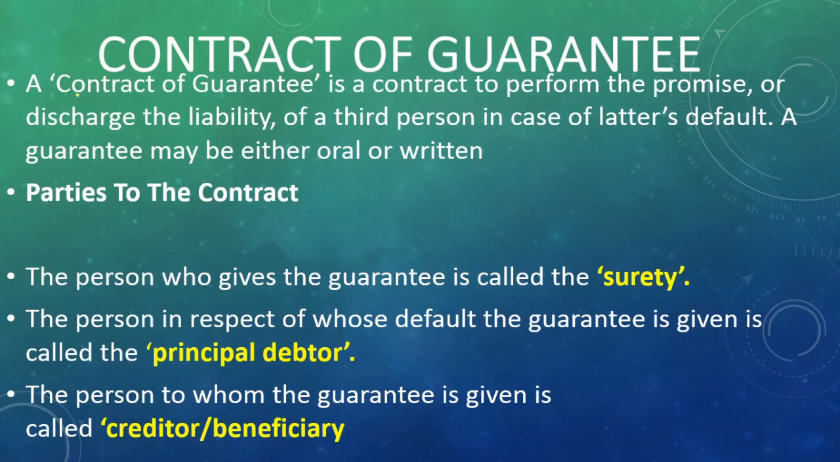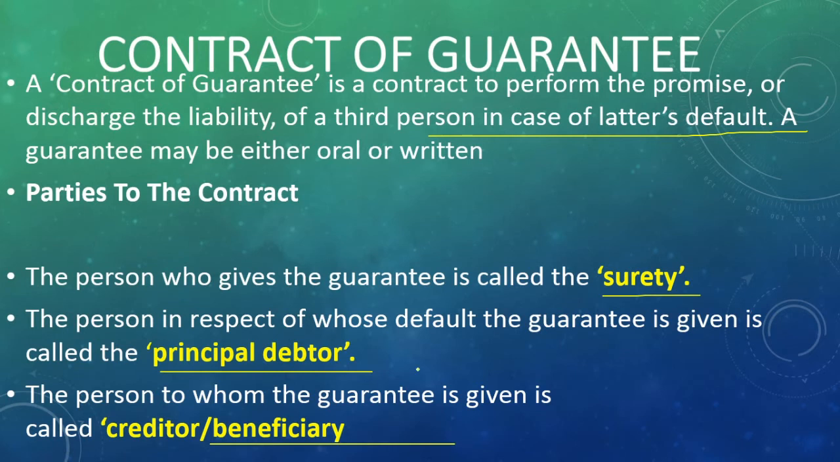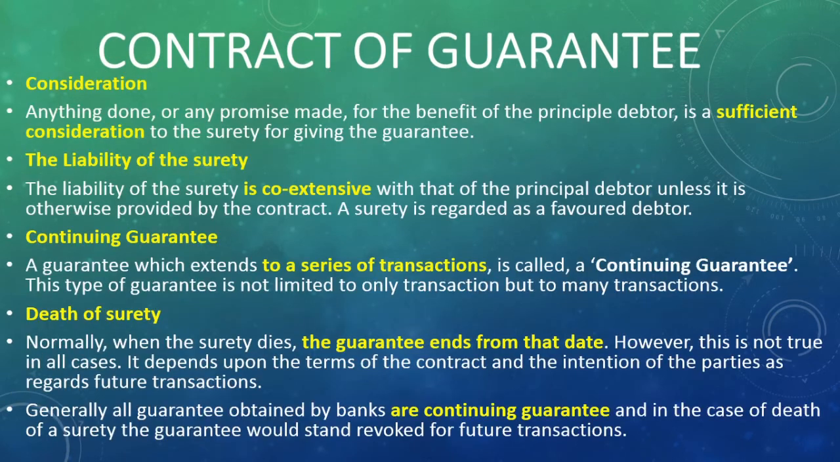Likewise, we said a contract of guarantee is a contract to perform the promise or discharge the liability of a third person in case of the latter's default. Only when there is a default does the surety have to pay. That's all. So the words surety, principal debtor and creditor are the major parties in this guarantee. These are the features of a contract of guarantee.